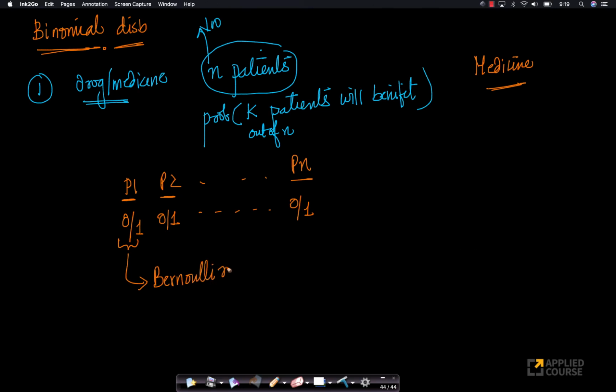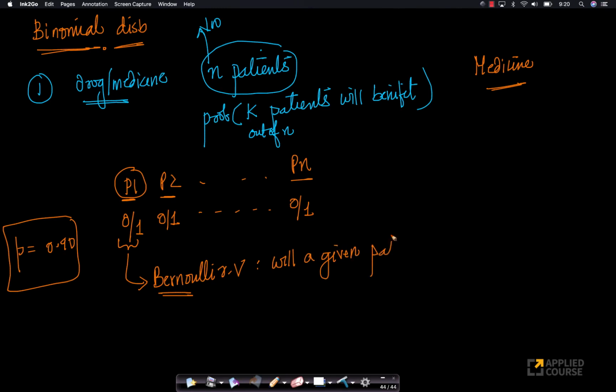Look at this. Instead of worrying about the probability that K patients will benefit, if I ask whether patient 1 will benefit because of this drug, there are only 2 outcomes, 0 and 1, right? Let's assume there's a probability, P equals 90%, that patient 1 will benefit. So whether a given patient will benefit is a Bernoulli random variable.